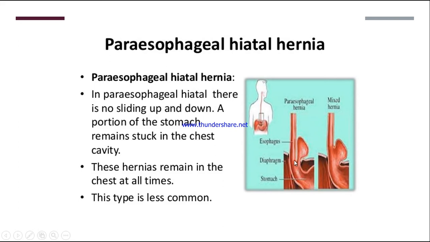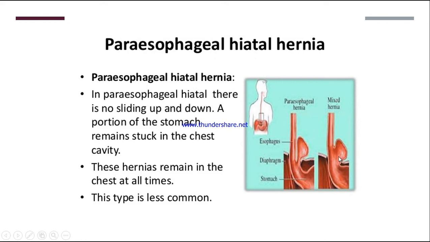So in paraesophageal hiatal hernia, the upper portion of the stomach will protrude out through an abnormal opening in the diaphragm.